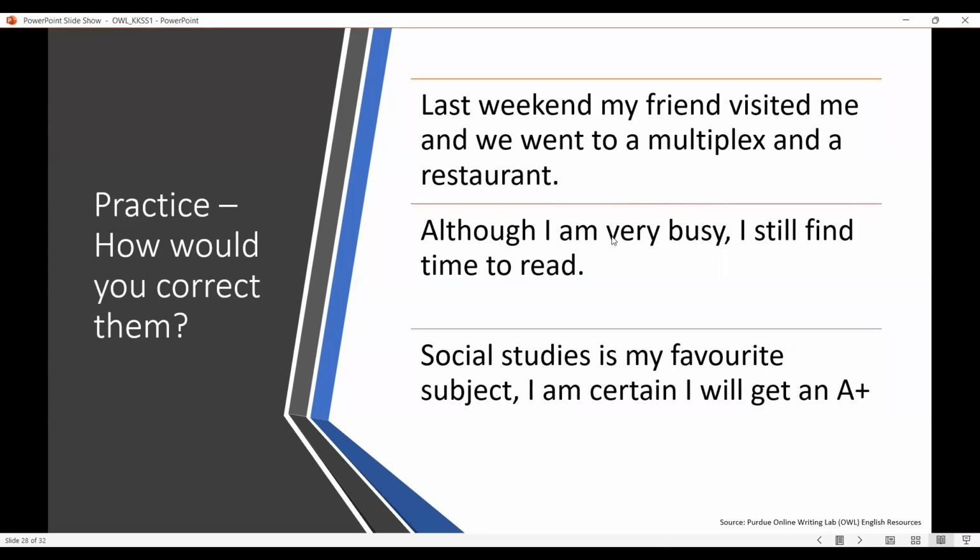Okay. Surya, just one more thing. Can we use multiple "ands" in a sentence? Like here, we have to use two: we went to a multiplex and a restaurant. Okay, so if you see, in the first case this "and" is acting as a coordinating conjunction between two independent sentences. But in this case, these "ands" are acting as a connection between multiple things. So it is separating the multiple elements in a sentence. So there are two elements. Suppose if they have three, we need to have a comma. But even though we use two "ands," their importance in the sentence is different. So we can use it in that case.